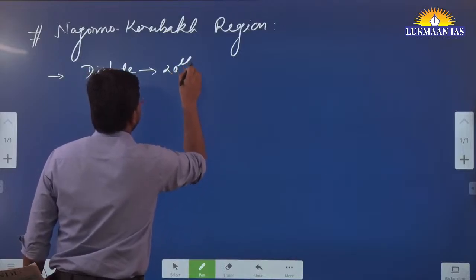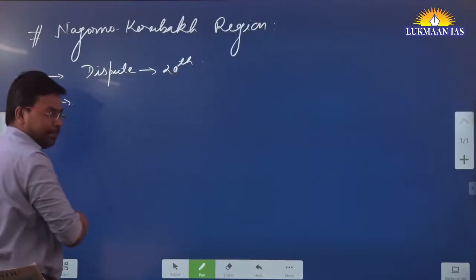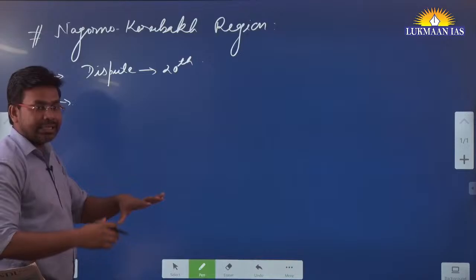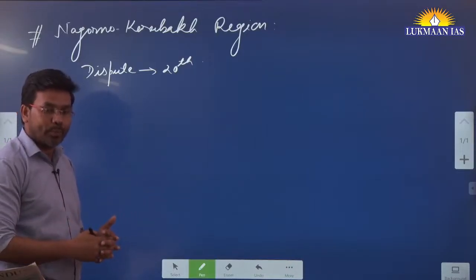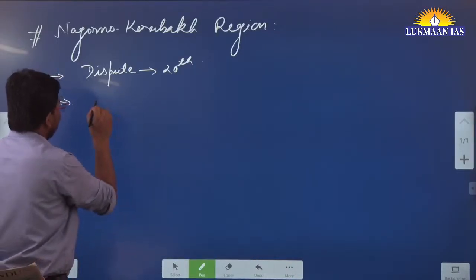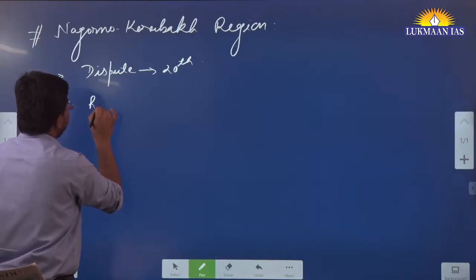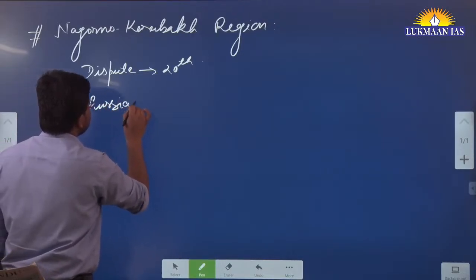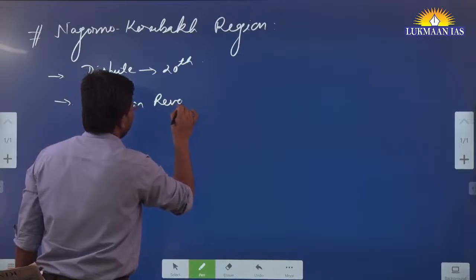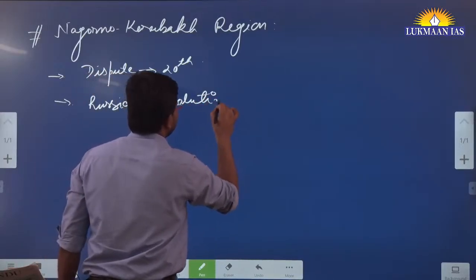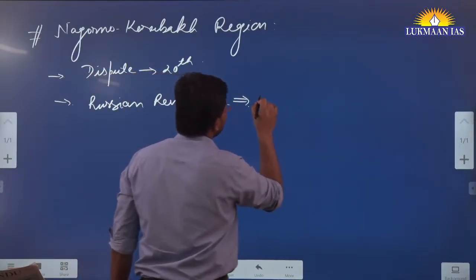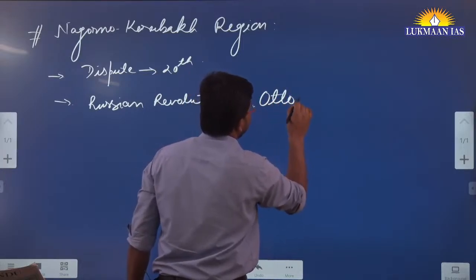Earlier this region was occupied by the Ottoman Empire, and then happened something known as the Russian Revolution, which overthrew the Ottoman Empire.